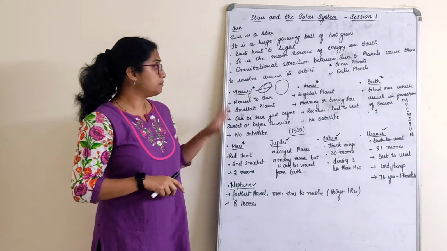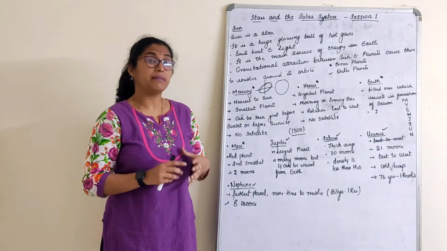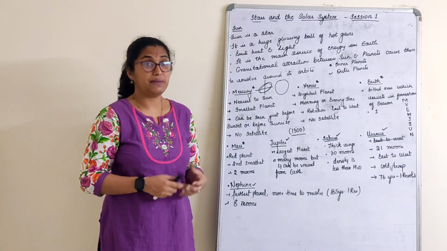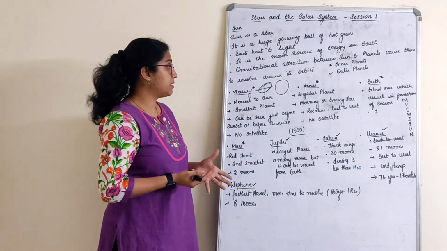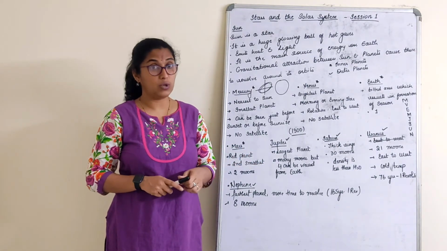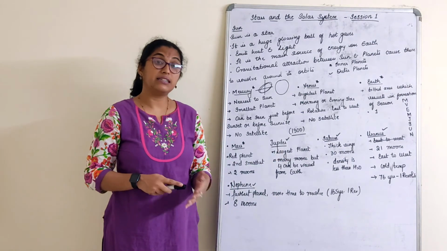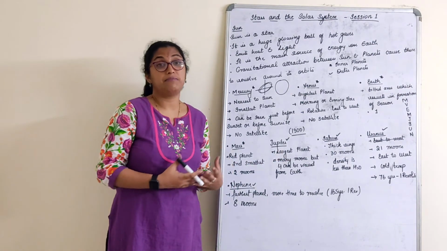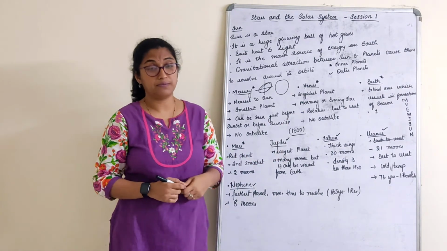So these are some interesting facts about the planets of the solar system. Now next let us understand what are some different members of the solar system.